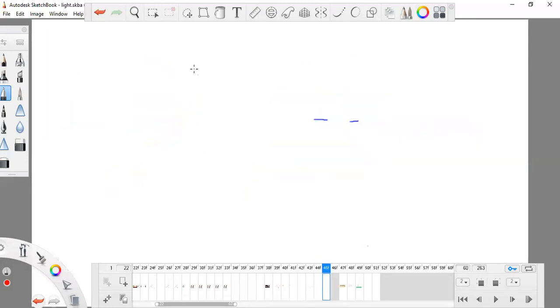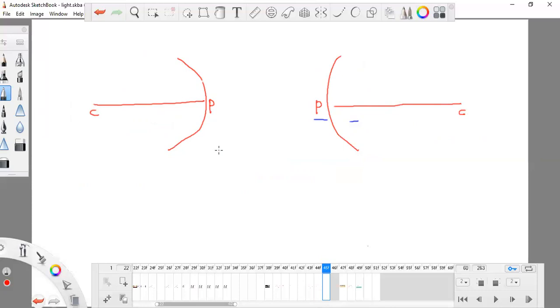Now the third rule. I'm drawing both the mirrors. This is P and this is P, and this is C and this is C. Now the rule is that anything through the center of curvature, I can extend this.